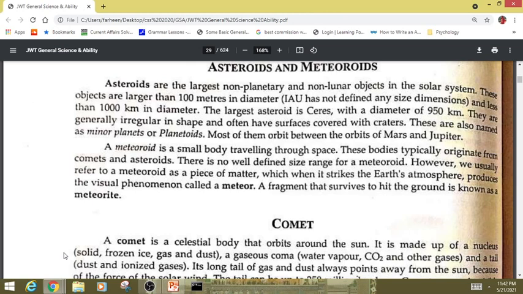There is no well defined size range for a meteoroid. However, we usually refer to a meteoroid as a piece of matter which, when it strikes the Earth's atmosphere, produces the visual phenomenon called a meteor. A fragment that survives to hit the ground is known as a meteorite.